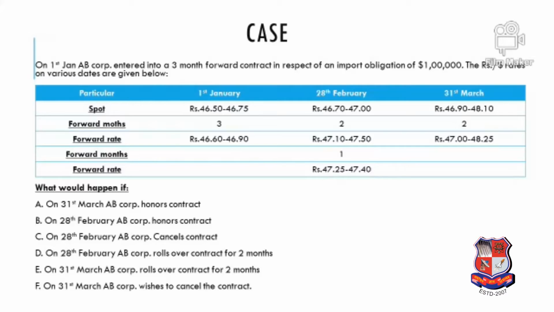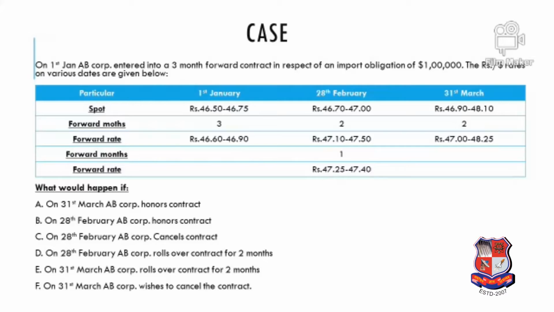Let me first explain what this case study is. This case is of an importer who has imported goods from across the border, and he has an obligation to pay in foreign exchange.